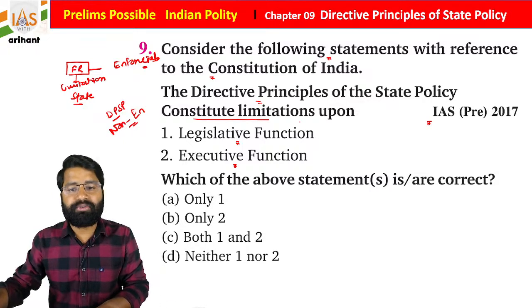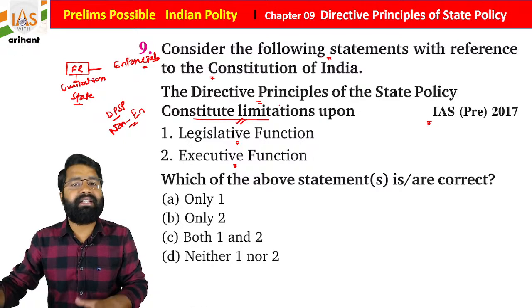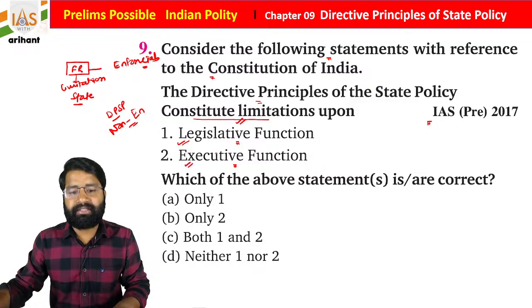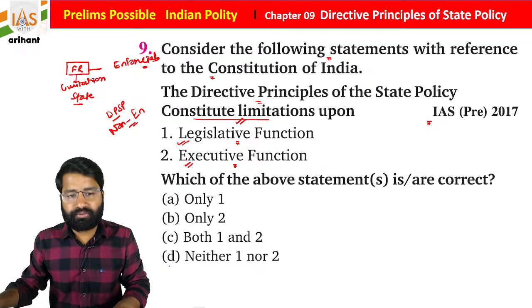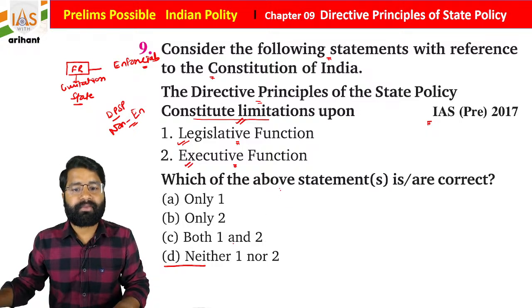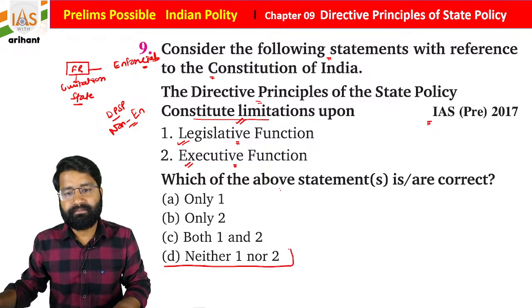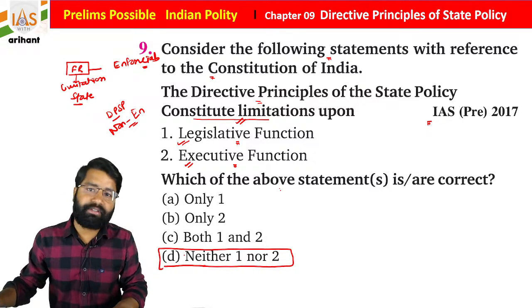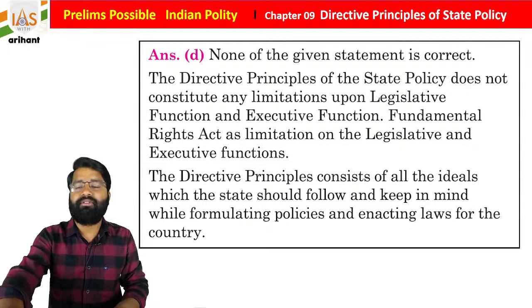What you find, students, basically, is that it is not creating any type of limitation on legislative body as well as the executive body. Which of the following is correct? So it is not creating any type of limitation on legislative function or executive function. So neither one nor two.